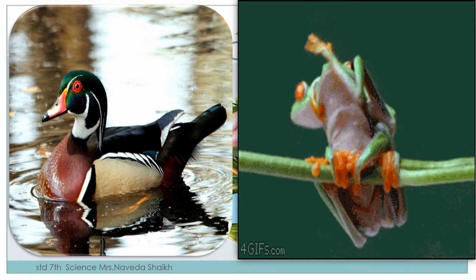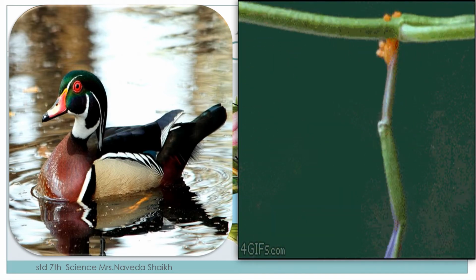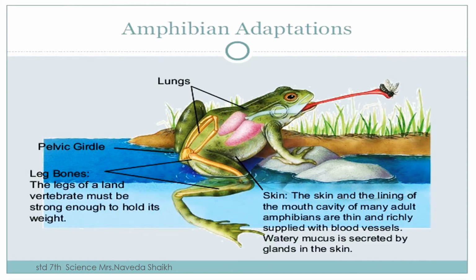Same way the ducks can walk on the land and they can swim also. Now, how is it possible? Because the frog here you can see, we'll take this example, very simple one. They have two organs which help them to breathe. Okay, they have lungs also and they have skin also.